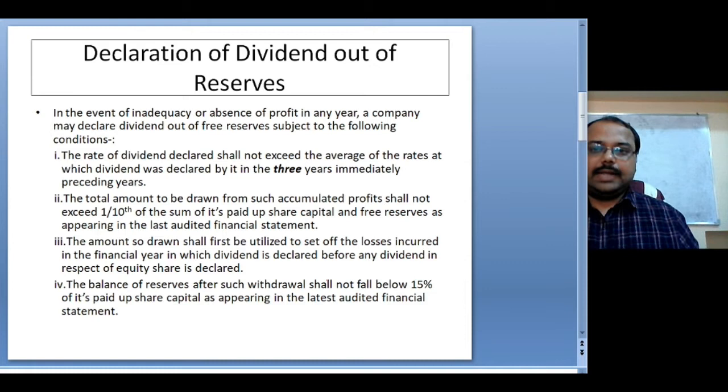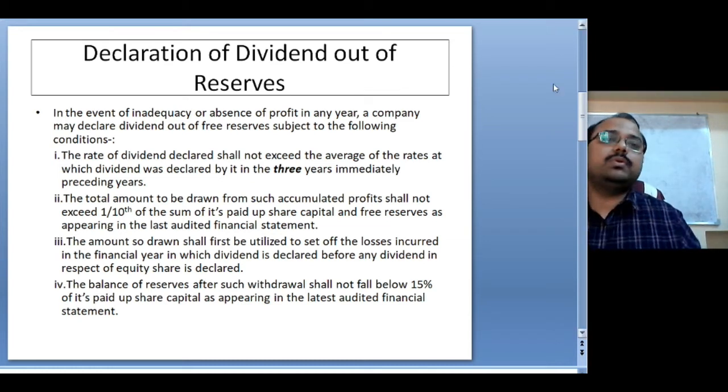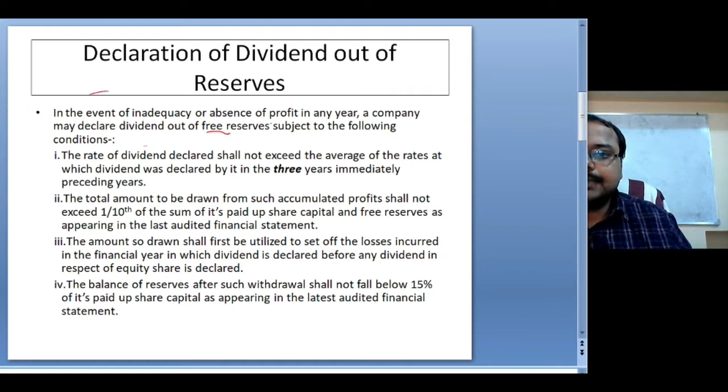And next, declaration of dividend out of the reserve. If the company wants to declare dividend out of its reserve, out of its past profit, so what are the conditions? What are the preconditions the company has to fulfill? In the event of inadequacy or absence of profit in any year, a company may declare dividend out of its free reserves subject to the following conditions.